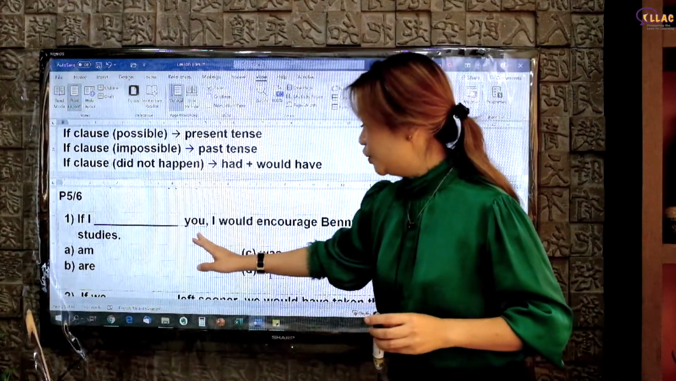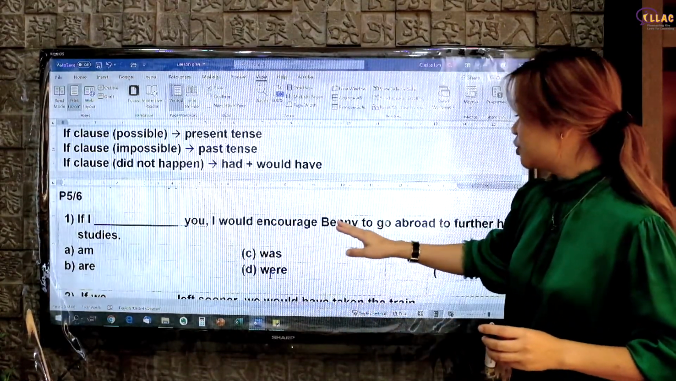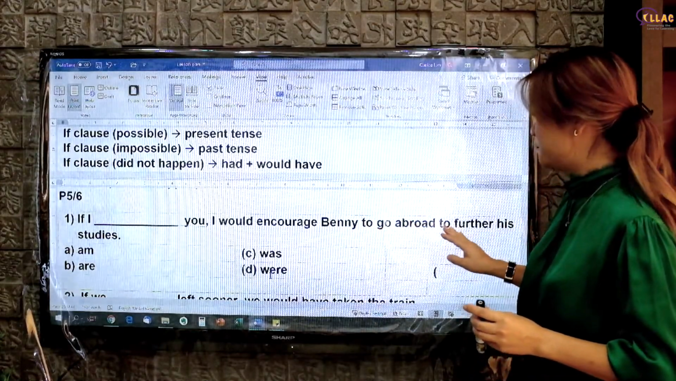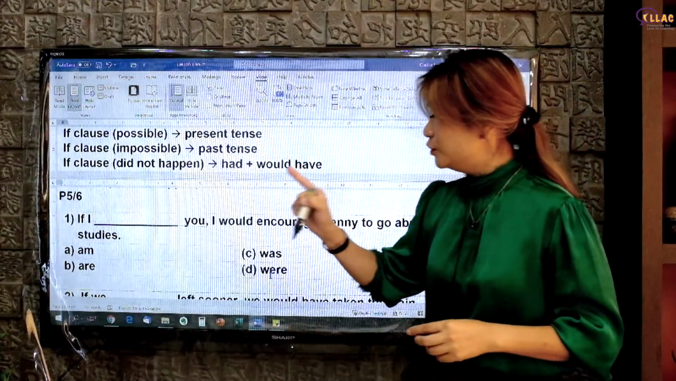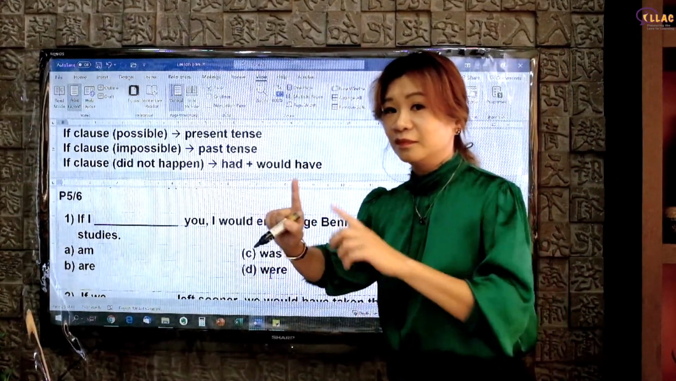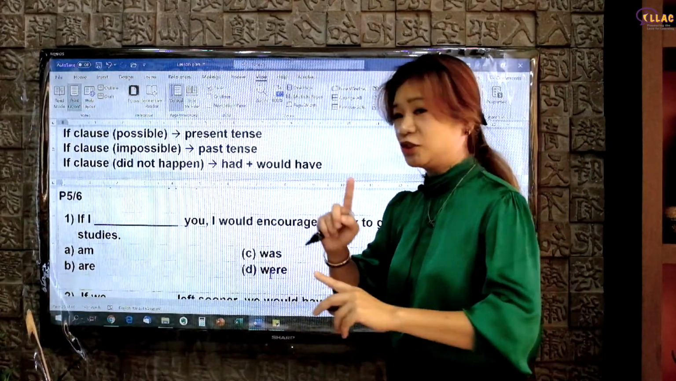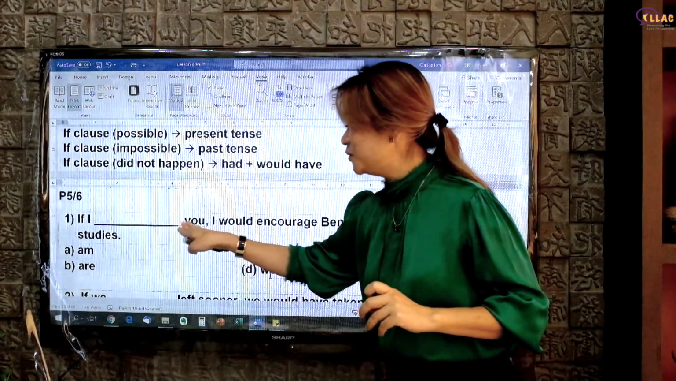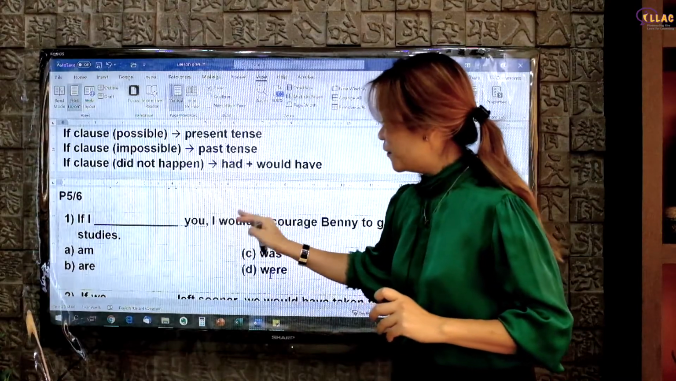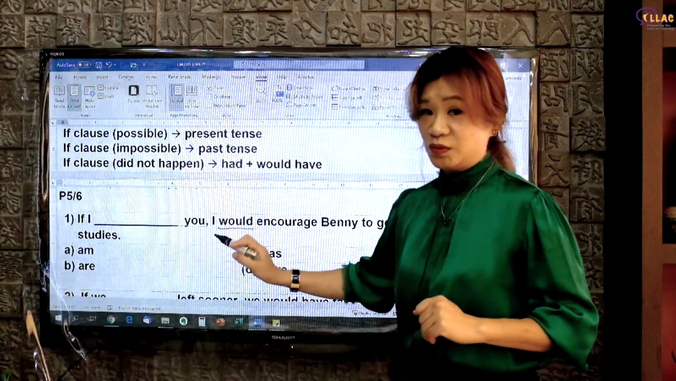If I would encourage Benny to go abroad to further his studies. Is it possible for you to be him? No, unless you have some spiritual exchange of your soul, no. It is impossible for you to be him. Therefore, past tense is used.